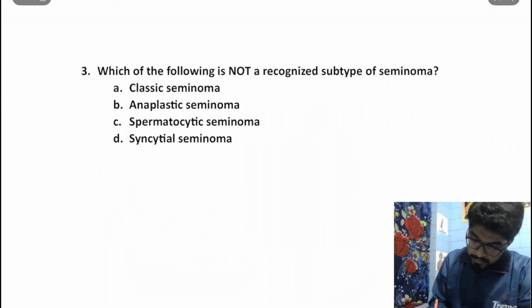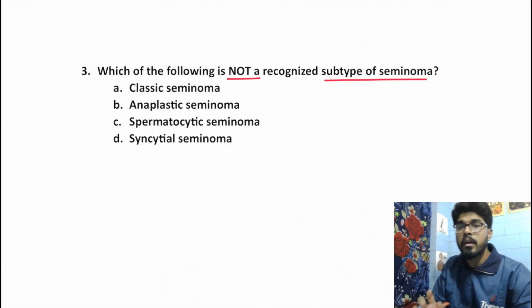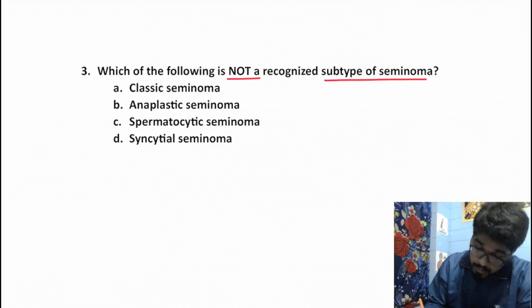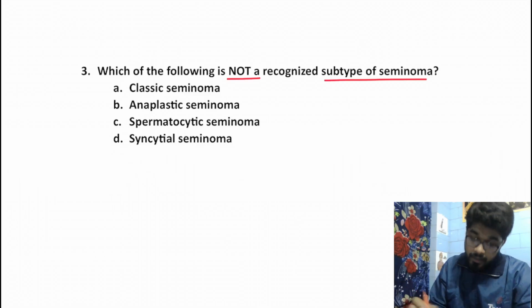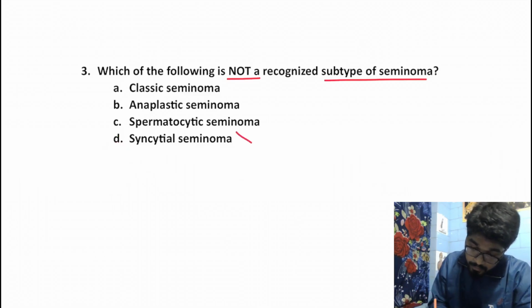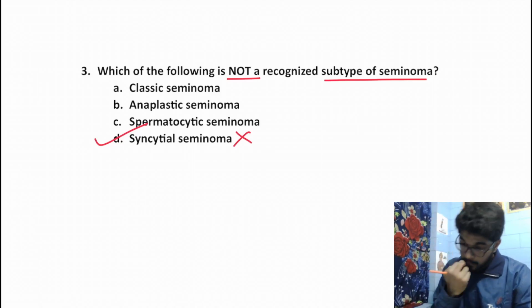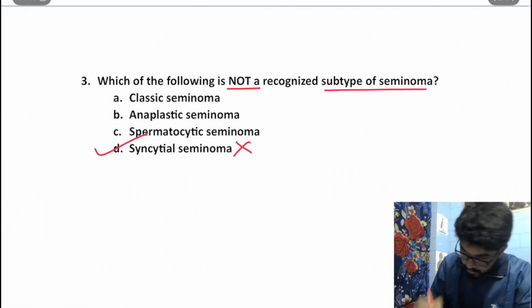Which of the following is not a recognized subtype of seminoma? Now there are three important subtypes of seminoma. Classical seminoma, yes. Anaplastic, yes. Spermatocytic, yes. But not syncytial seminoma. Our answer should be D. Before we move on to the next question, let's quickly have a look into these three things.